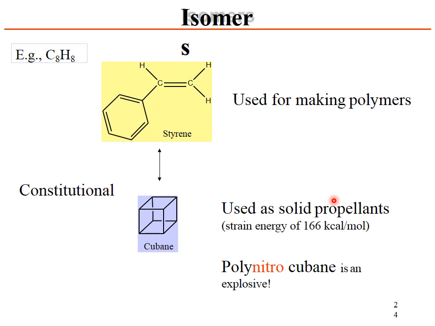Again, this is the formula of styrene used for making polymers, and this is cubane used as a solid propellant. The strain energy of polynitrocubane makes it an explosive. You can see the relationship between the two compounds: these are constitutional isomers.